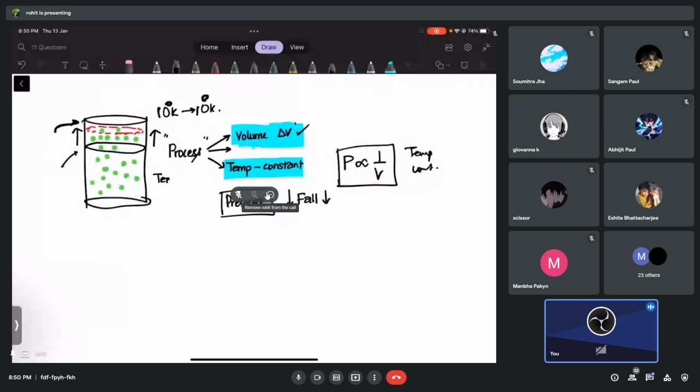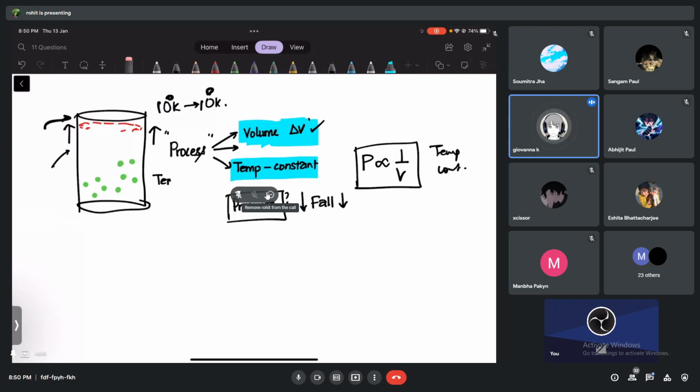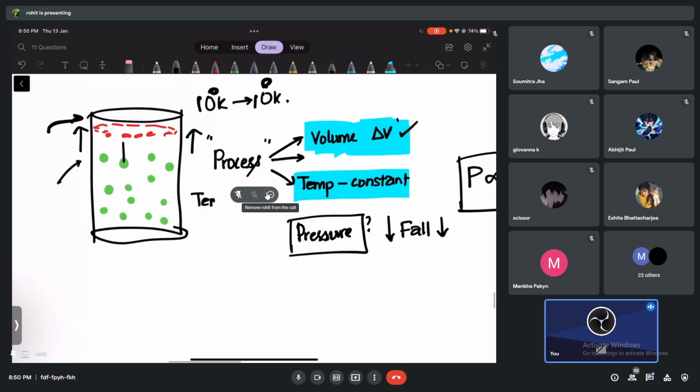Just give me some time. But the point is this. Do you understand first of all why the pressure decreases? Tell me why the pressure decreases. Why does the pressure decrease? Okay, because of the increase in volume. Due to the increase in volume, now the